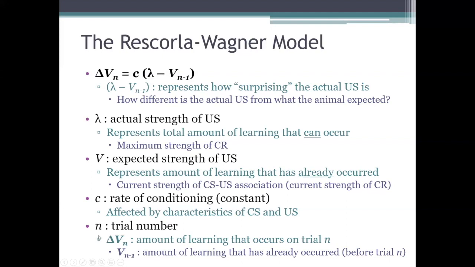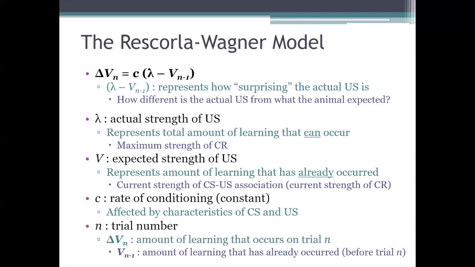So the current trial is trial number n, right? So the trial before this one, the most recent trial, is trial number n minus 1. And again, that's how strong of a US the animal has come to expect up to this trial. The more that expected US differs from the actual US, which is represented by lambda, the more surprised the animal was by the actual US. And like I said before, surprise is the key factor in the Rescorla-Wagner model.